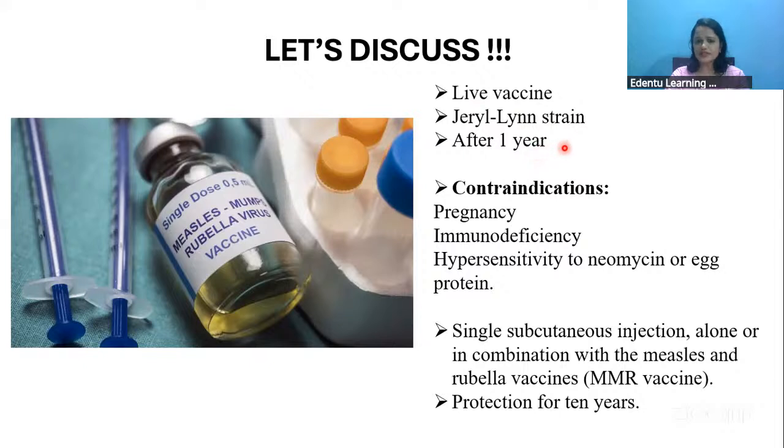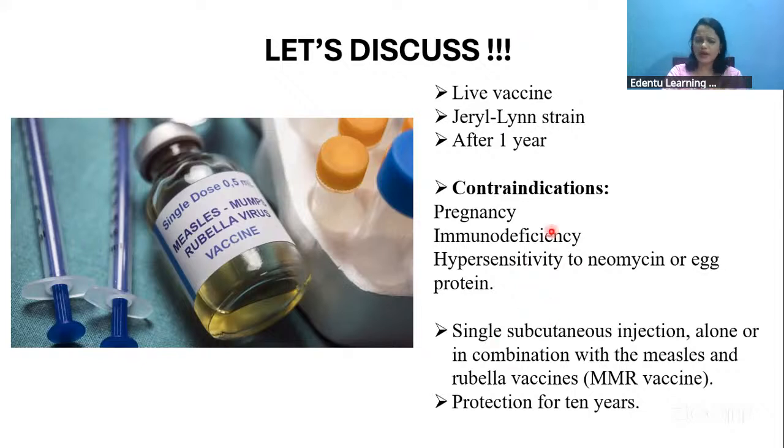Usually this vaccine is given only after 1 year for babies, and it is contraindicated in pregnancy and immunodeficiency. Since it is a live vaccine, it is contraindicated for immunodeficiency patients and for those hypersensitive to neomycin or egg protein.